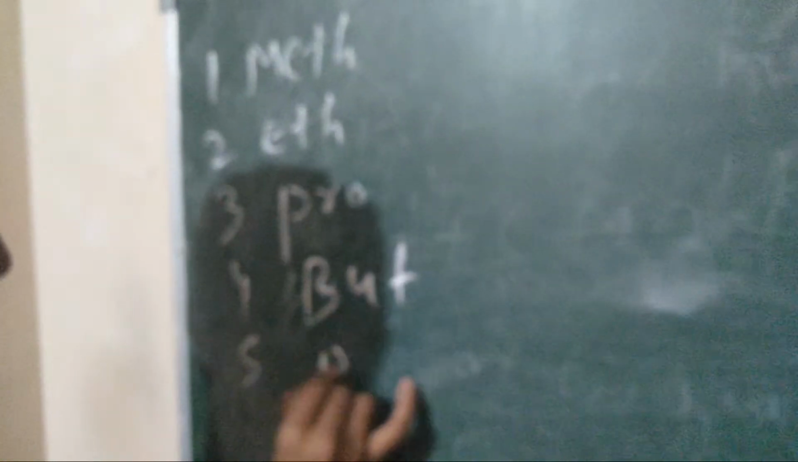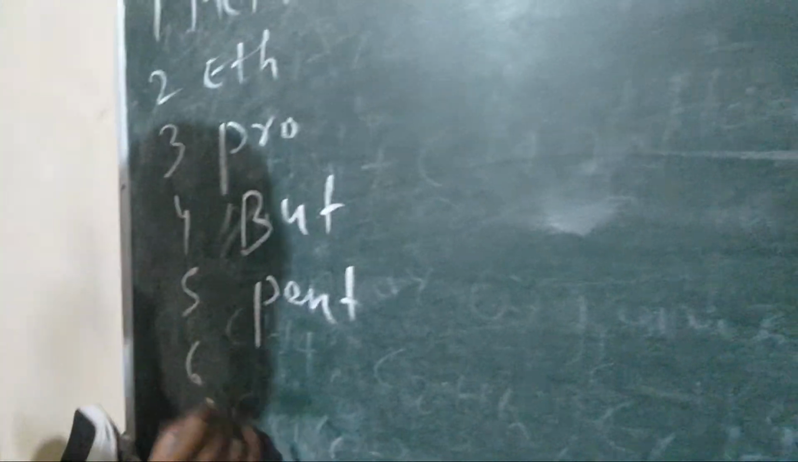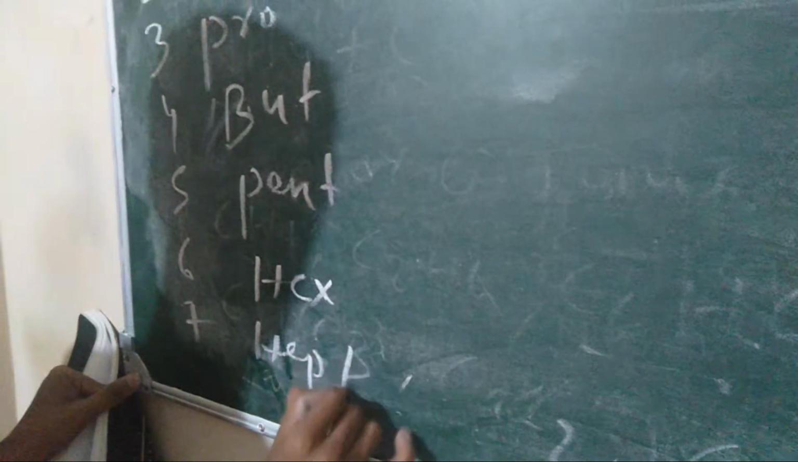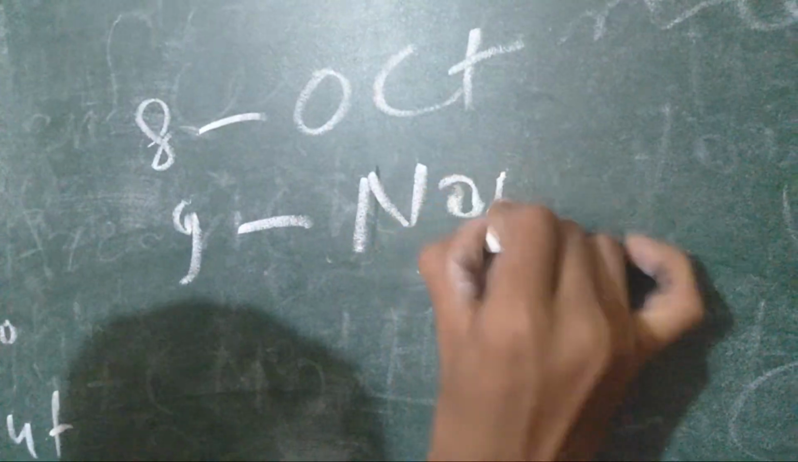Again, first of all, I will explain how we make a nomenclature. So the first formula we have to know is: one means meth, two means eth, three means prop, four means but, five means pent, six hex, seven hept, eight oct, nine non, ten dec. So we have to first memorize it, then we can make any compound's nomenclature.